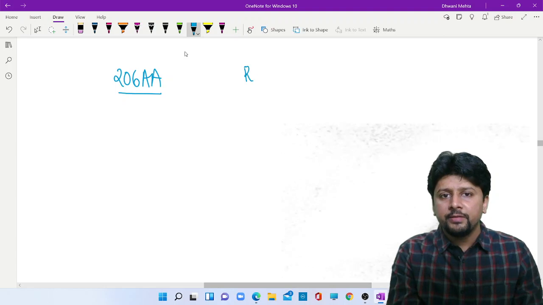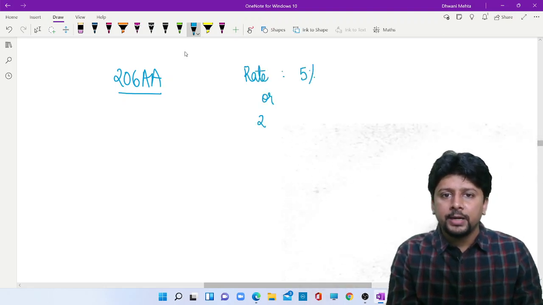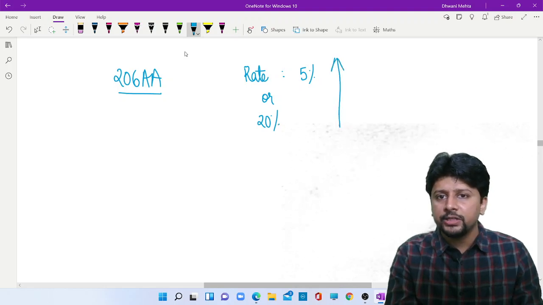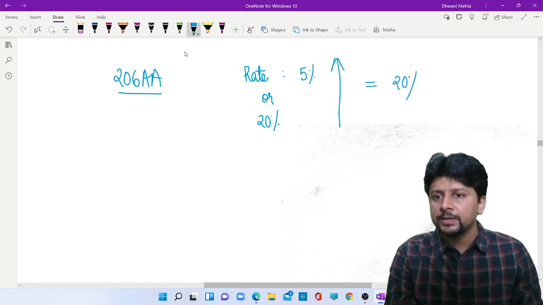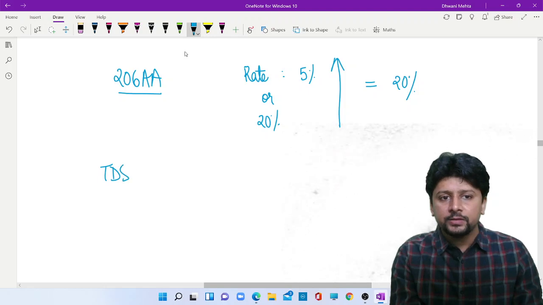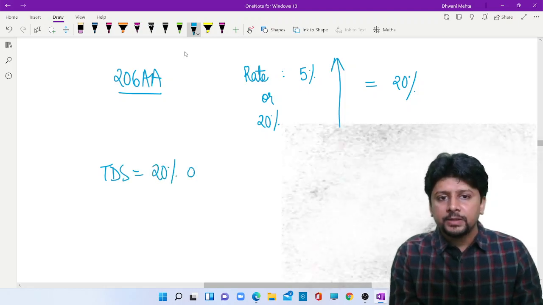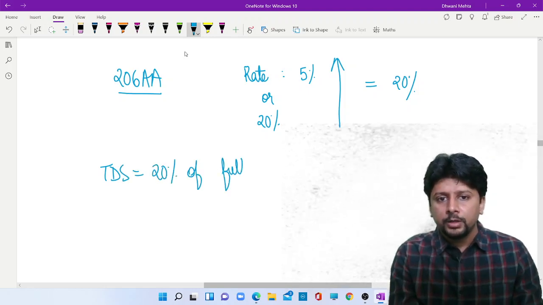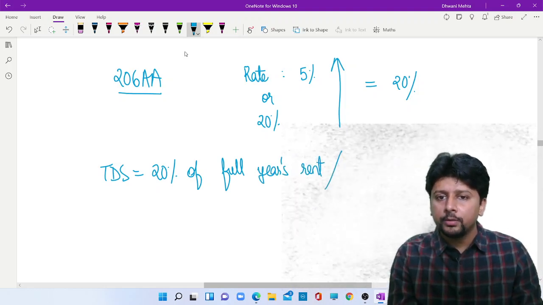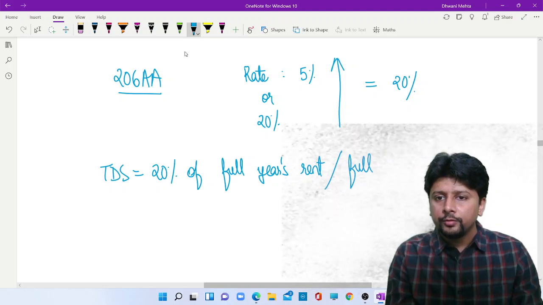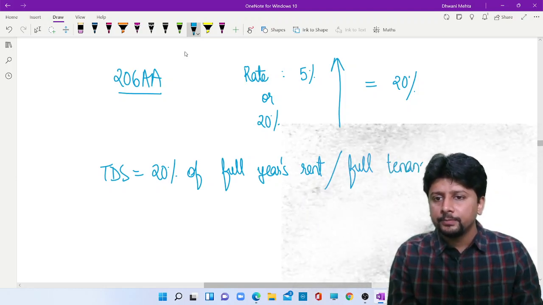Rate of TDS is 5% or rate given in the section 20%, whichever is higher. So you will select 20%. Now your TDS will be 20% of the full year's rent, or full tenancy period's rent.